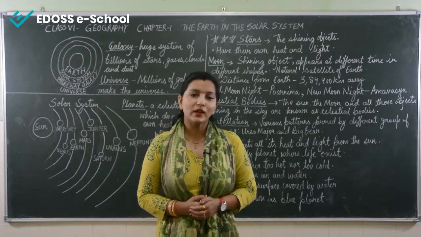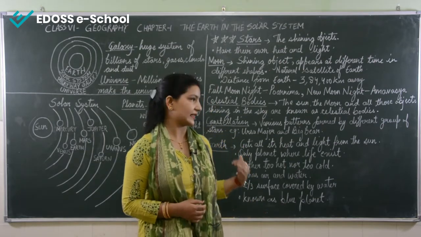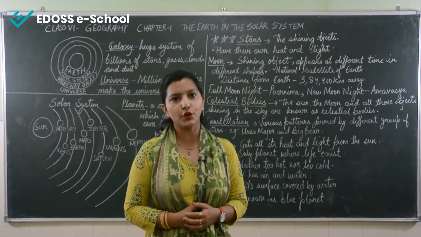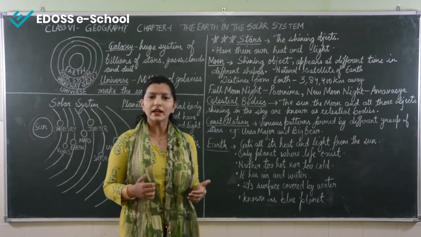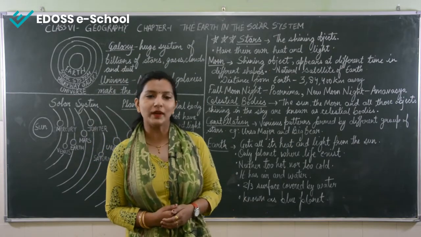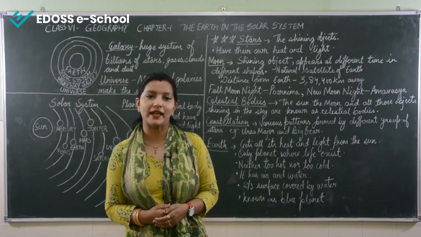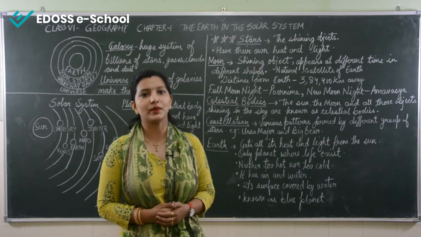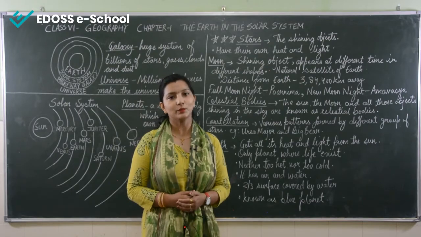Earth is the only planet where life exists. It is a unique planet as compared to all other planets. It is neither too hot nor too cold. It has air and water. Now, Earth is also known as the blue planet. Why is it known as the blue planet? It is known as the blue planet because 2/3 of the surface of the Earth is covered with water. That is why it is also known as the blue planet.